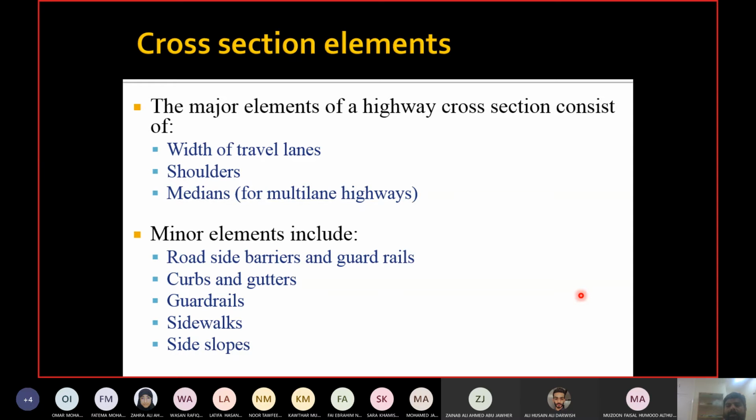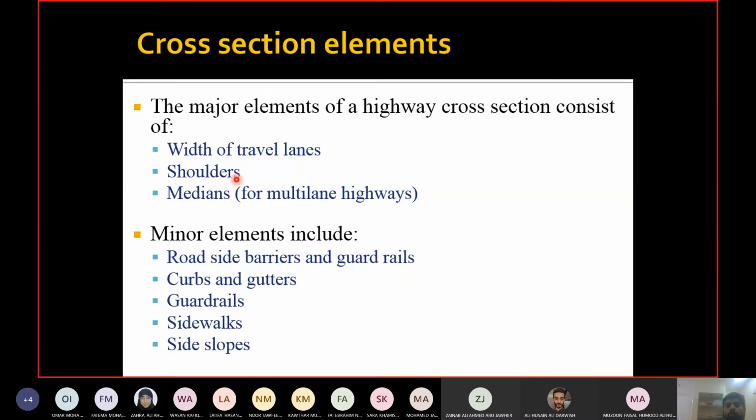Okay, so they are in the space which is used for the vehicle. They are in the space which is allowed for the vehicle to use. Major elements are those elements which are in the space which is allowed for the vehicles to use. So you can see the elements: travel lane, shoulders. Both of them are used by the vehicles, right? Travel lane, you travel on the lane, right?